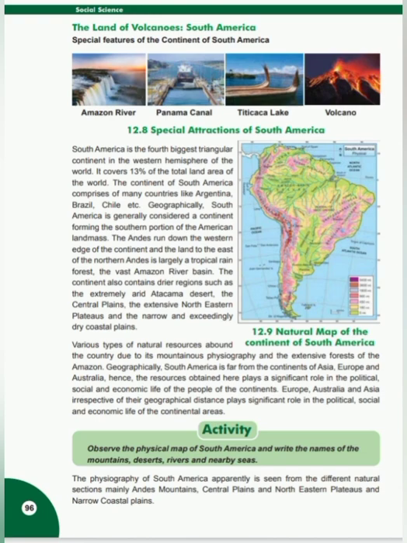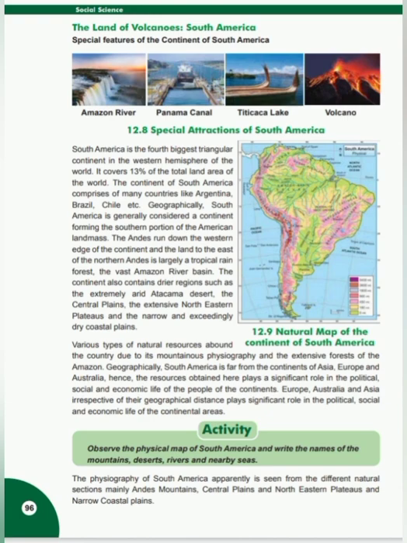The land of volcanoes, South America. Special features of the continent of South America. South America is the fourth biggest triangular continent in the western hemisphere of the world. It covers 13% of the total land area of the world. The continent of South America comprises many countries like Argentina, Brazil, Chile, etc.